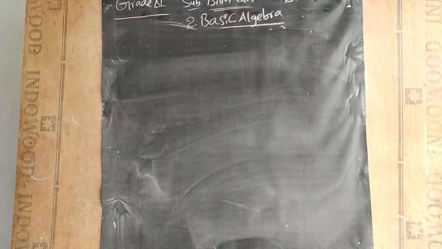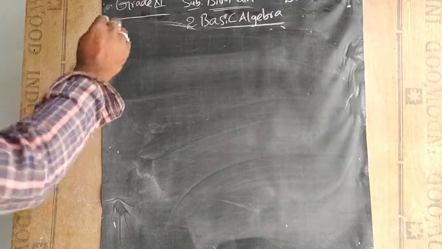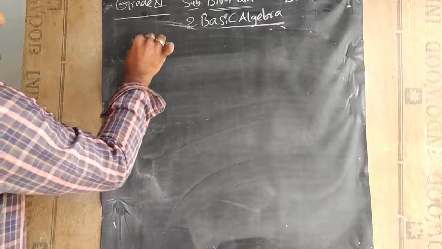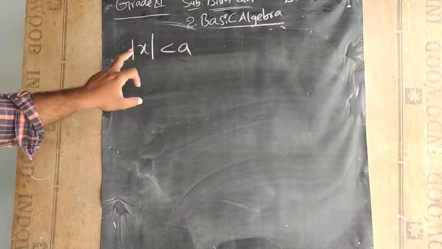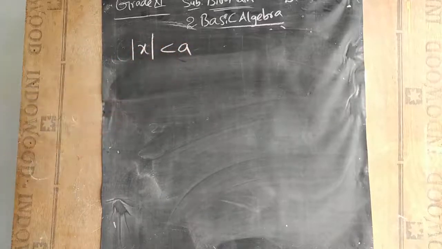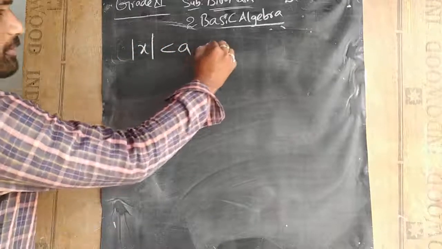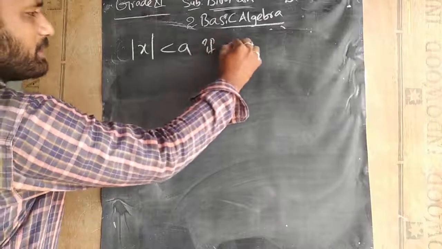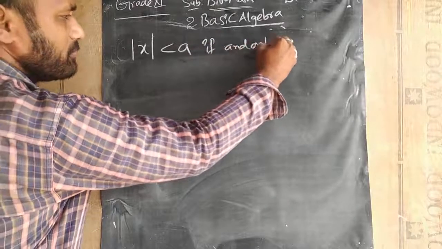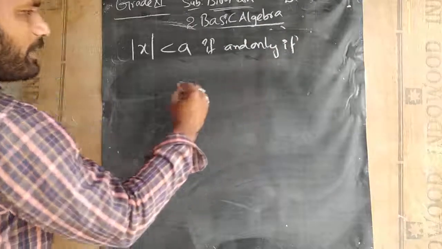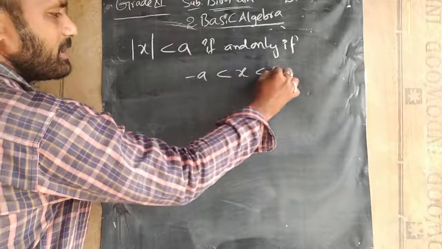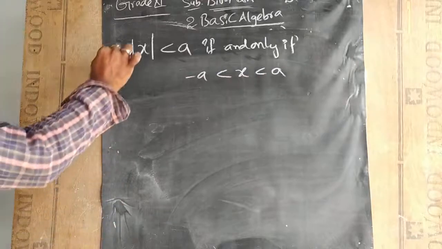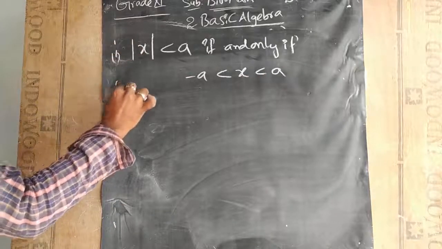This is the case of equality, right? Now the inequality cases occur. |x| < a. Whenever we are talking about |x| < a, it will be in the range of: this case applies if and only if -a < x < a. This is the first case. The second case will apply for this also.